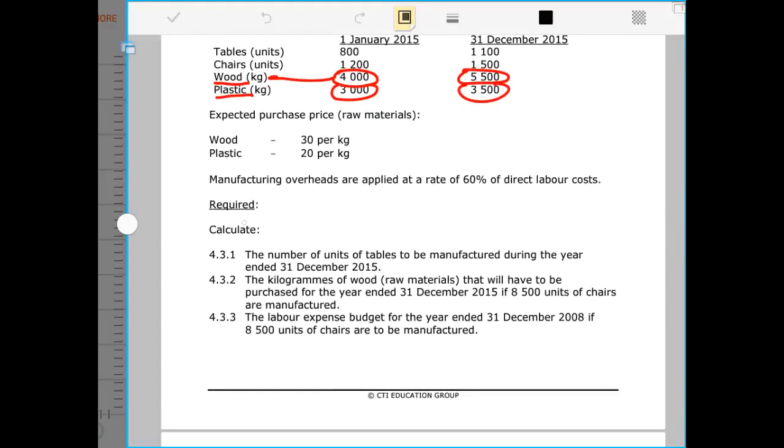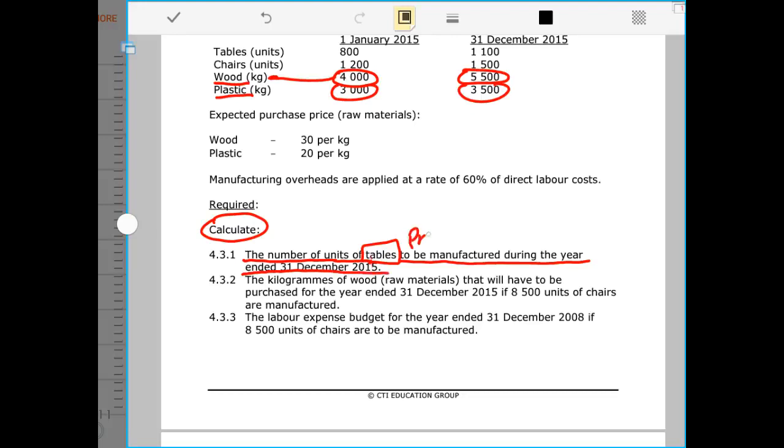Then we are required to calculate the number of units of tables to be manufactured during the year ended 31st of December 2015.